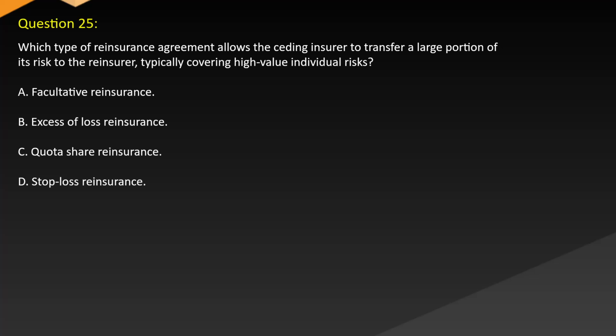Question 25. Which type of reinsurance agreement allows the ceding insurer to transfer a large portion of its risk to the reinsurer, typically covering high-value individual risks? A. Facultative reinsurance. B. Excess of loss reinsurance. C. Quota share reinsurance. D. Stop-loss reinsurance.